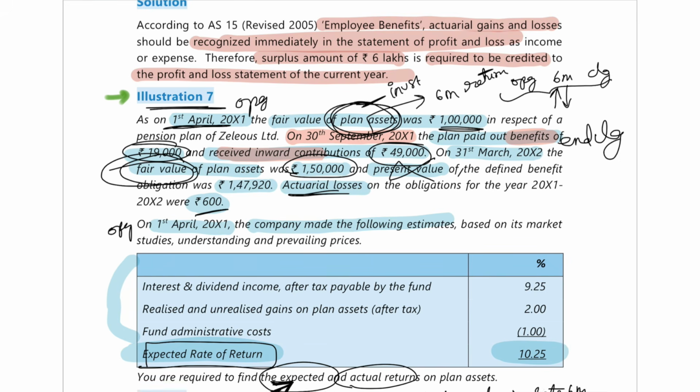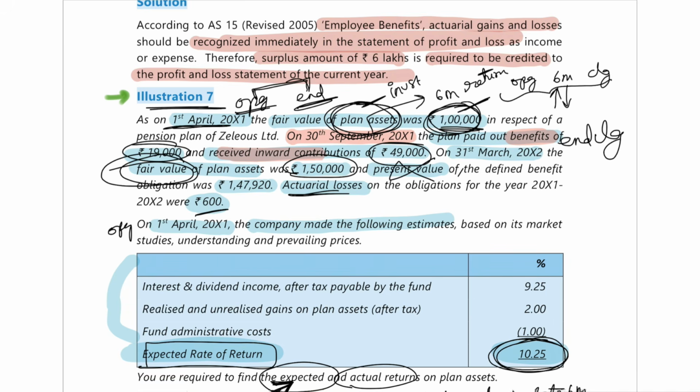We have to see. On the first 1 lakh rupees, this 1 lakh rupees was there from opening till the end, correct? So on this entire 1 lakh rupees, we would have earned 10.25%.